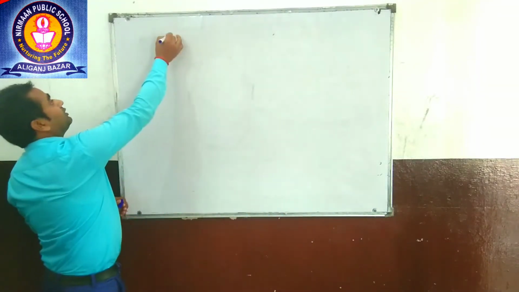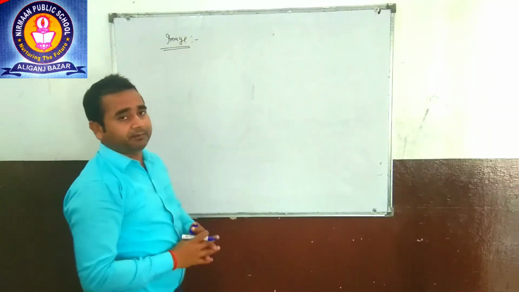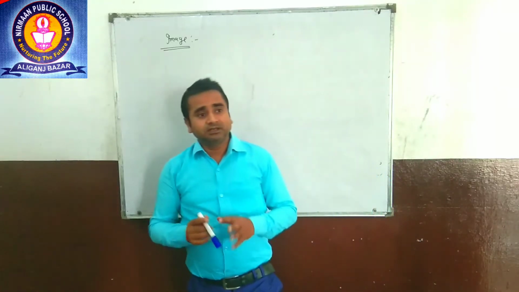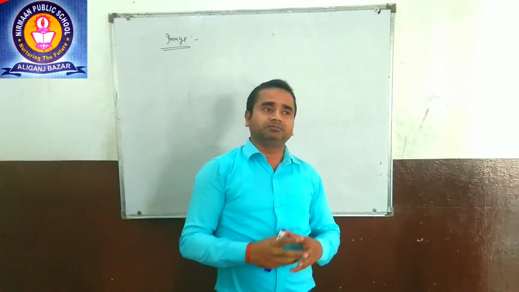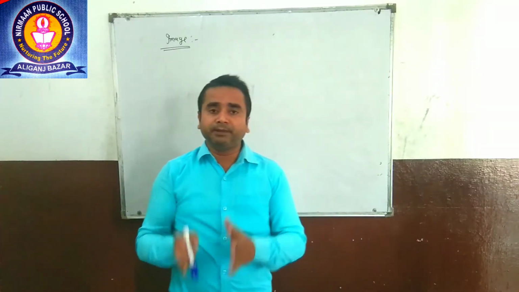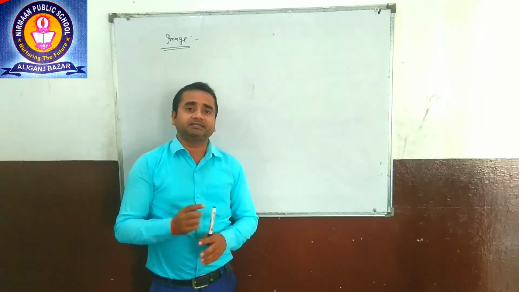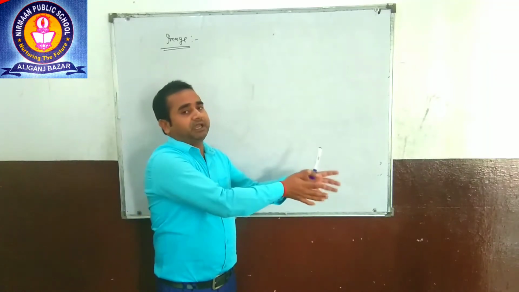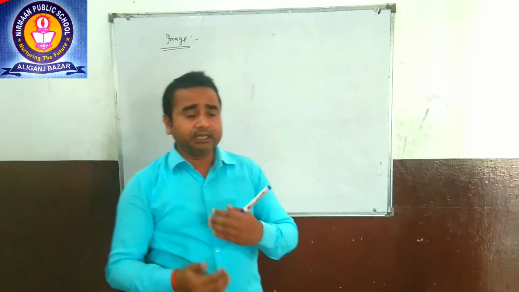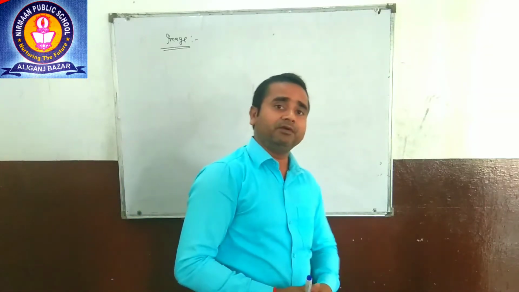Very important topic, that is the image. What is the image? Everybody knows about the image. Image means प्रतिबिंब, photo, जैसा कि हम लोग समझते हैं. What is the image? The light rays coming from an object after reflection, they will meet at that point or appear to meet at that point. This point is called the image of that object. It means that image is formed by the process of reflection.